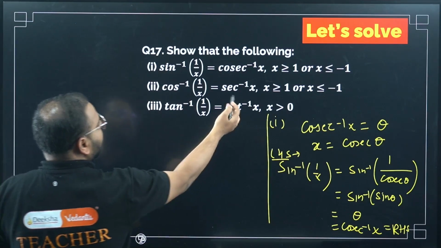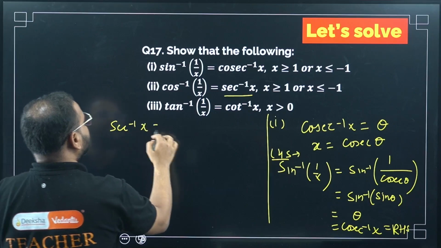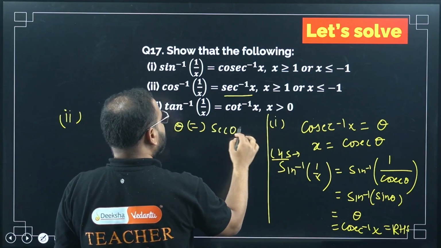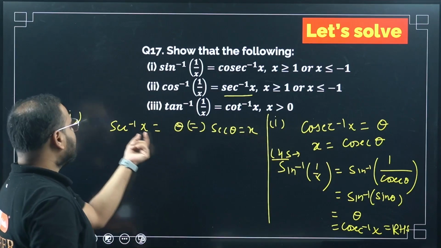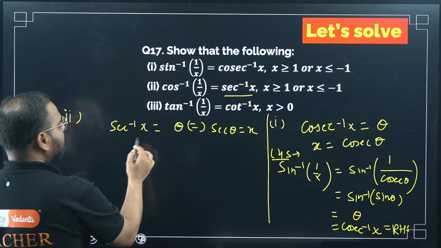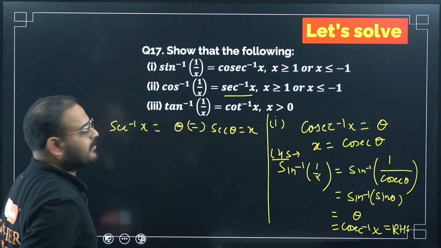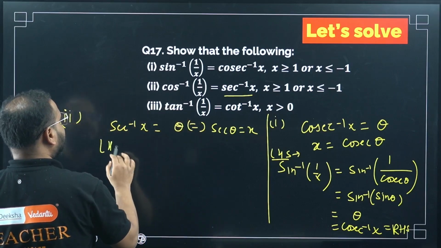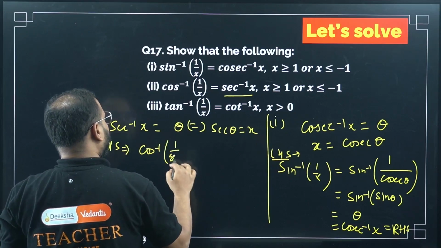What is it saying? Again, we will take this as my assumption. Sec inverse of x is theta, which means sec theta will be x. Now use my LHS. What is my LHS here? Please check. LHS is cos inverse of 1 upon x.